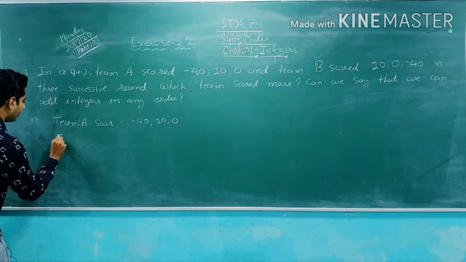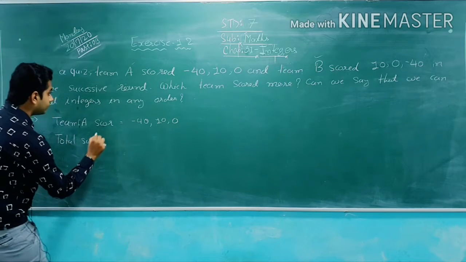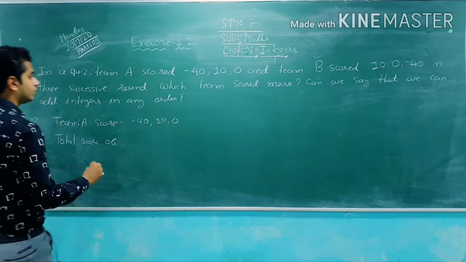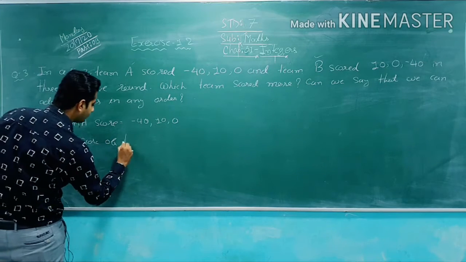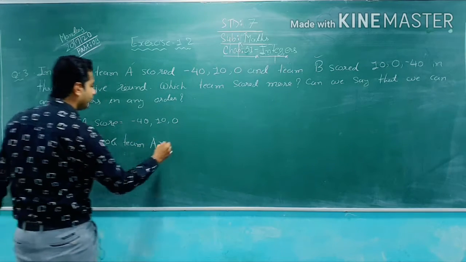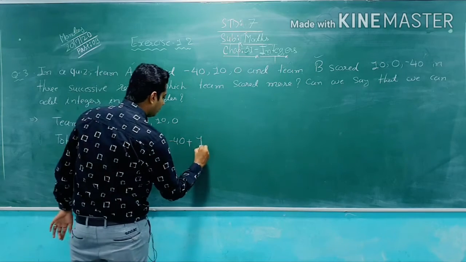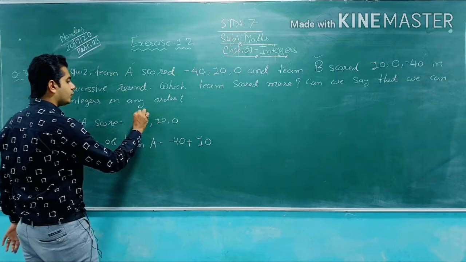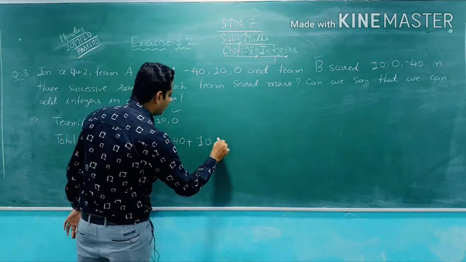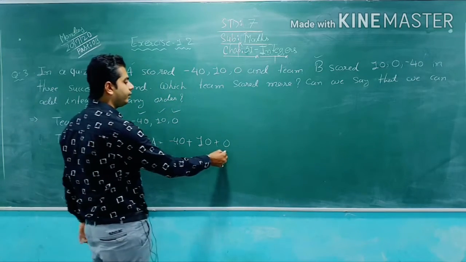So total score of team A is what? -40 plus 10. First round -40, second round 10 and third round 0. So we add all of them.